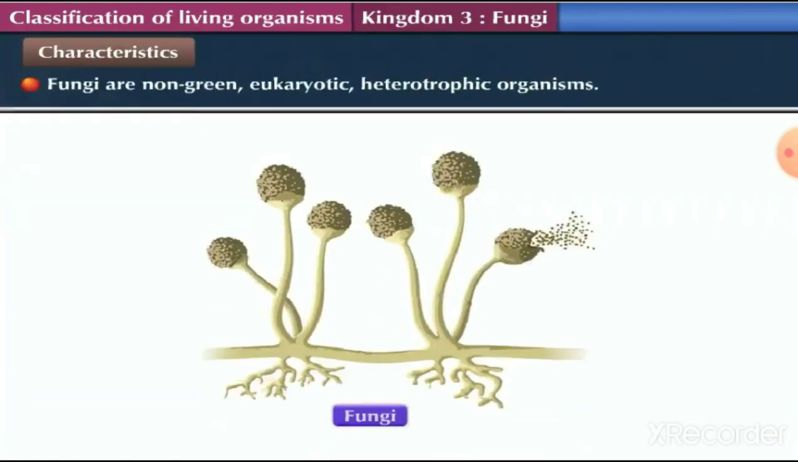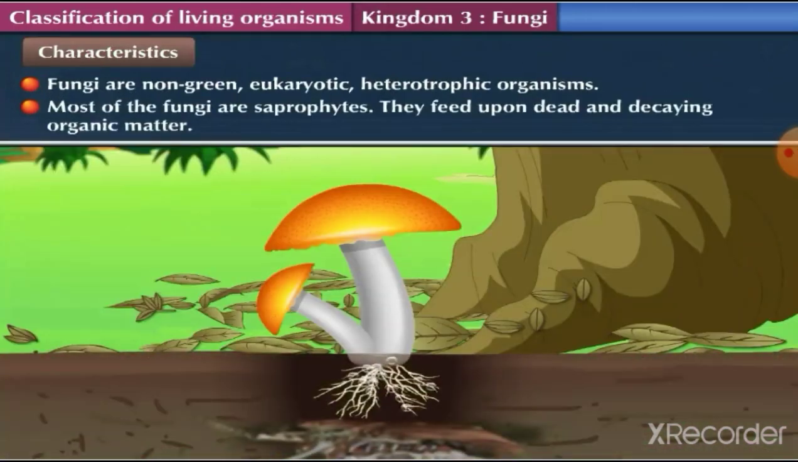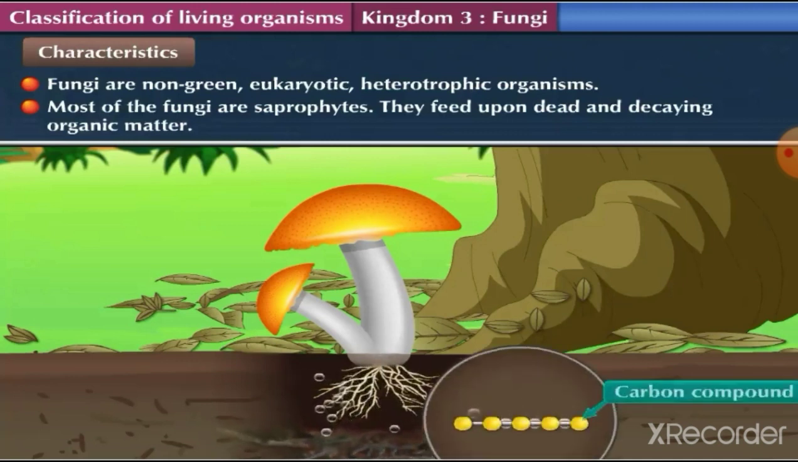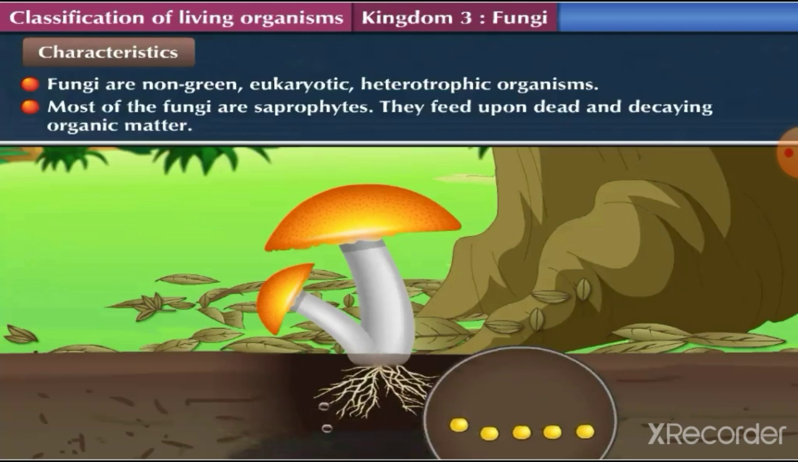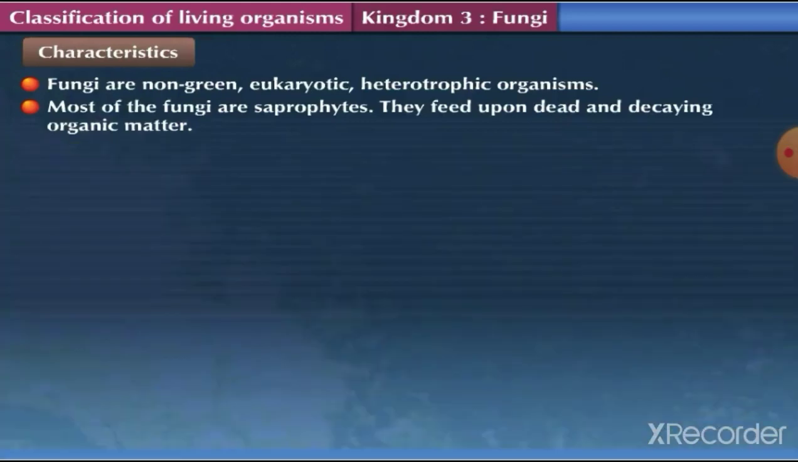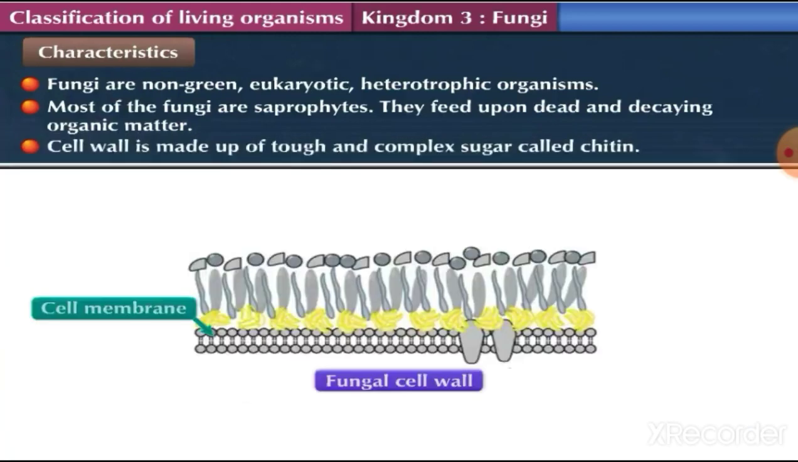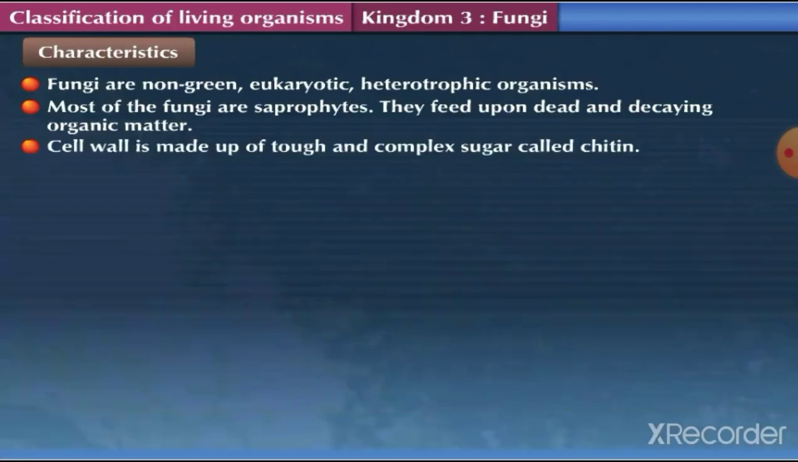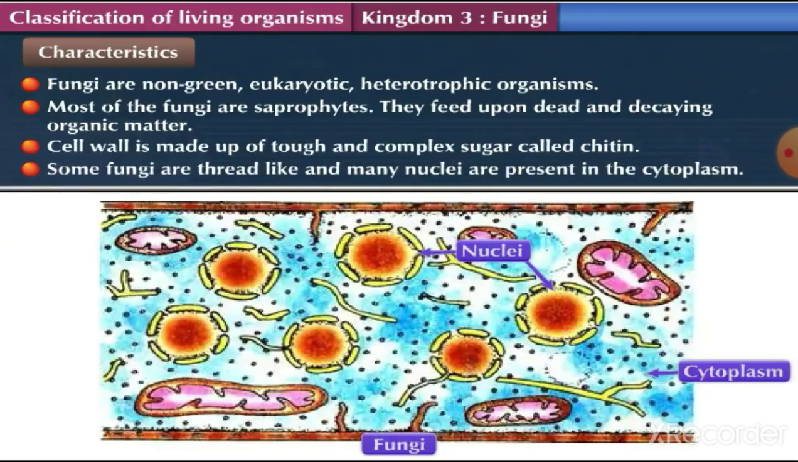Fungi are non-green, eukaryotic, heterotrophic organisms. Most of the fungi are saprophytes. They feed upon dead and decaying organic matter. Cell wall of fungi is made up of tough and complex sugar called chitin. Some fungi are thread-like, and many nuclei are present in the cytoplasm.